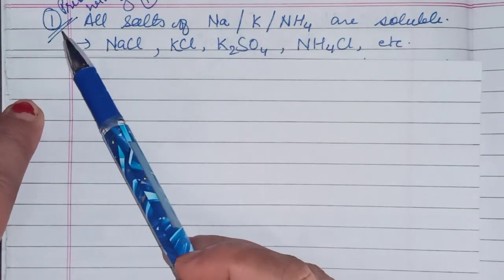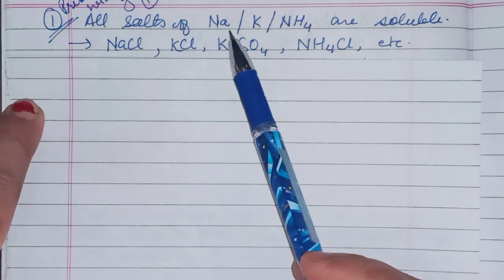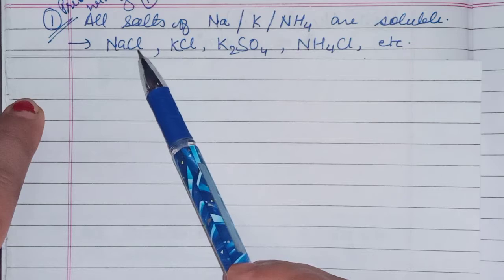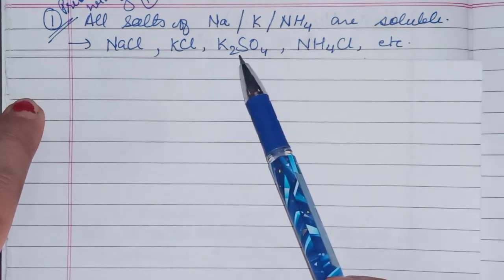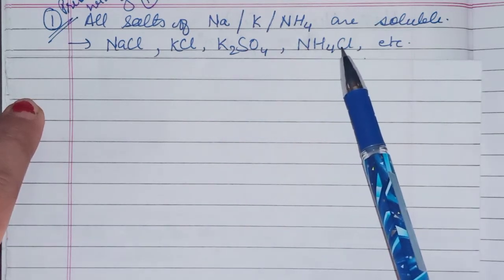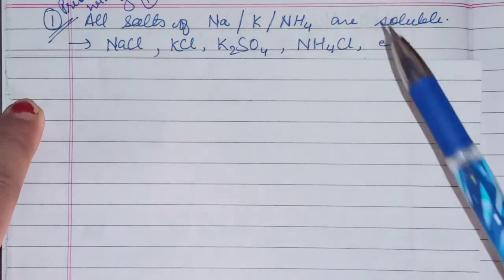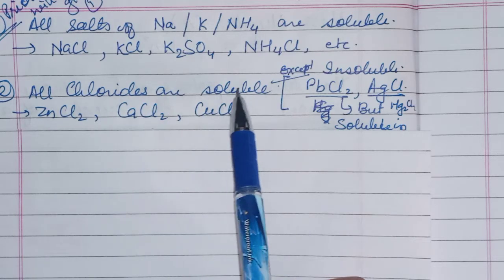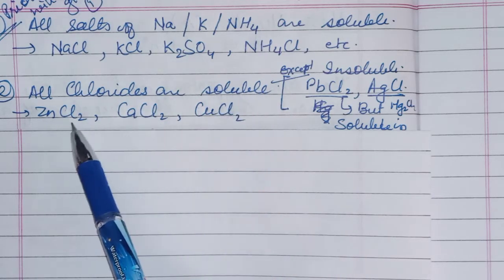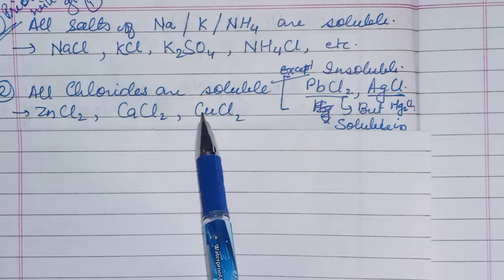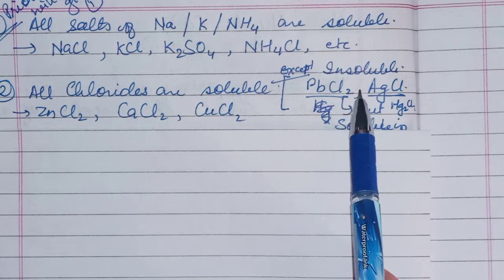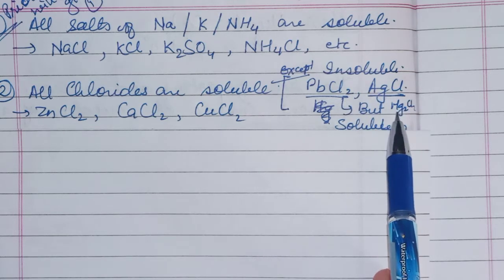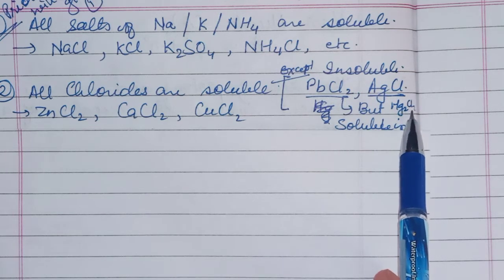First point: all salts of sodium, potassium and ammonium are soluble, like sodium chloride, potassium sulfate, ammonium chloride. These all are soluble in water. Now the second point: all chlorides are soluble. Zinc chloride, calcium chloride, copper chloride, these all are soluble. But some exceptions are there, like lead chloride, silver chloride and mercury chloride, Hg2Cl2.